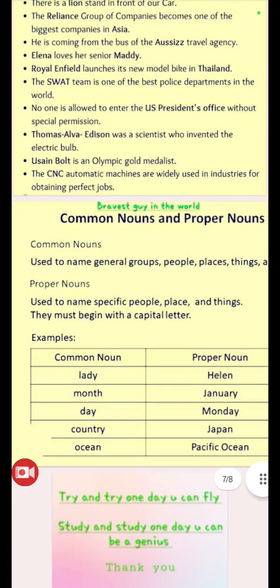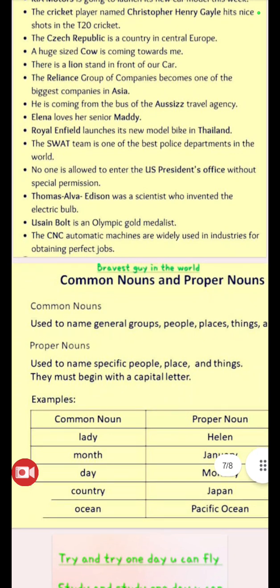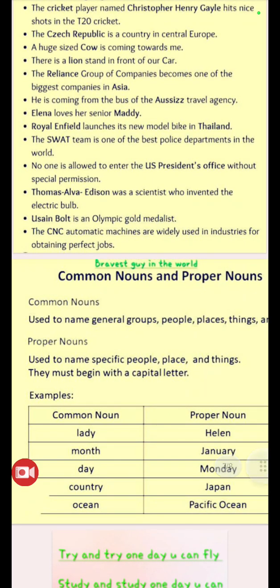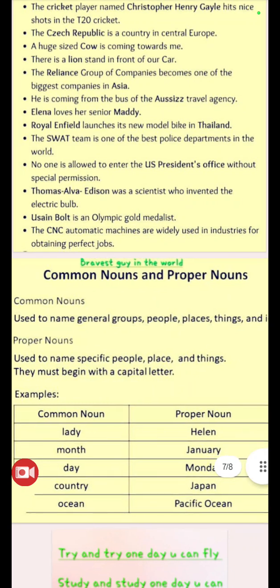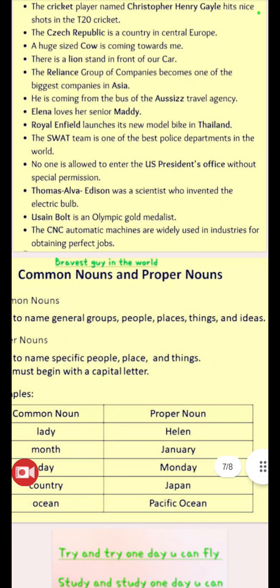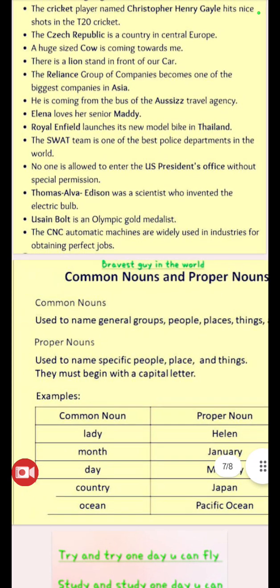Now we'll go to the next page. Bravest guy in the world. So if you study hard, you will be called the bravest guy in the world. Now, common nouns and proper nouns. Common nouns can be used to name general groups, people, places, things, and ideas, which is being general. Proper nouns can be used to name specific people, places, and things. They must begin with a capital letter. This is the rule of proper nouns. So, if you begin with the capital letter, then only it will be respect for that proper noun.